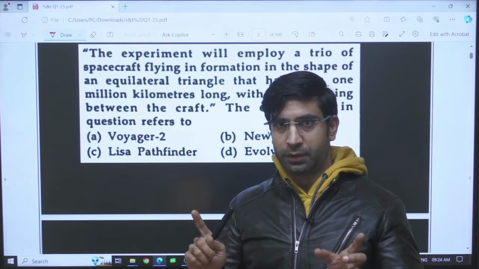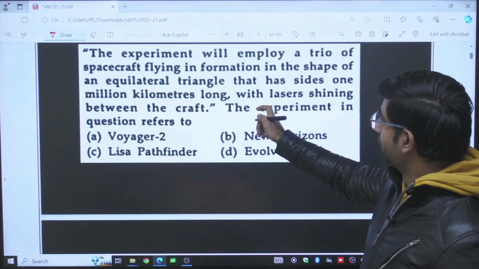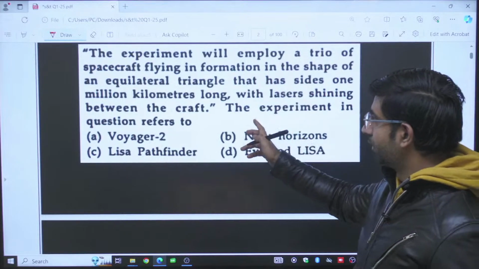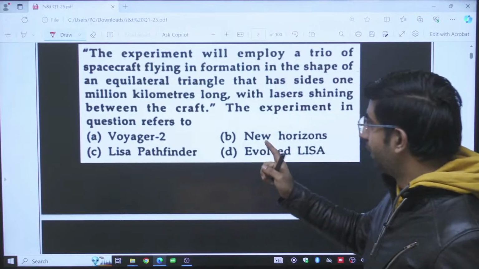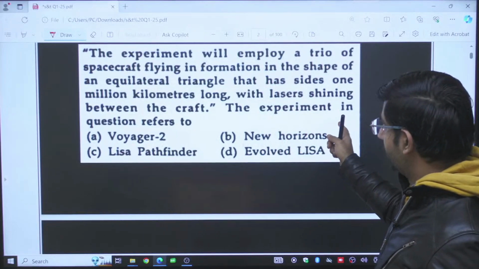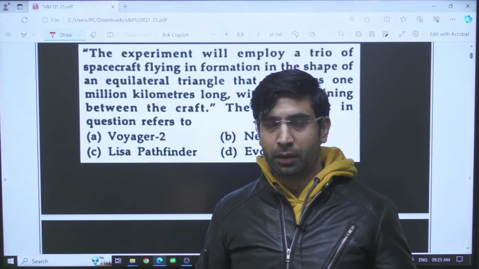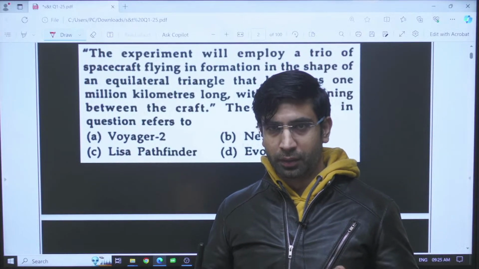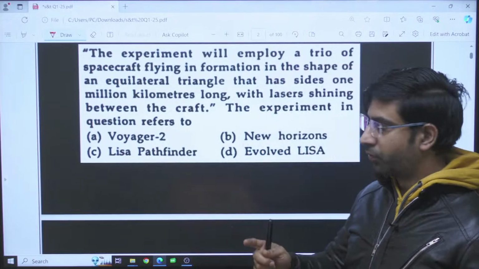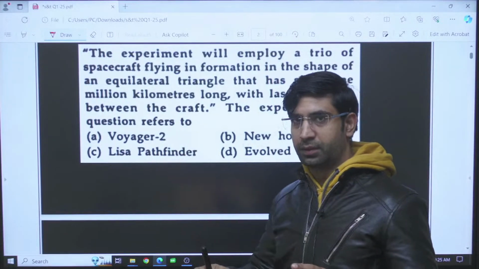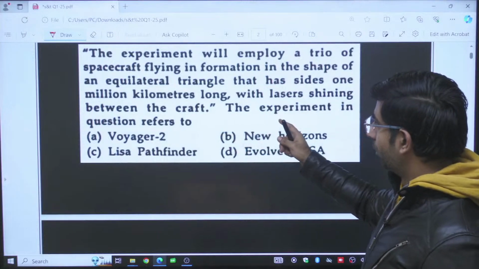It is saying three spacecraft are making a triangle in space that has sides 1 million kilometers long, with lasers shining between the craft. Equilateral means all the three sides are equal. The length of that equilateral triangle will be 1 million kilometers in space.